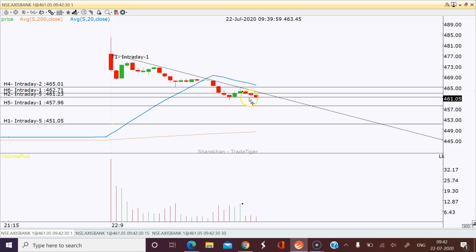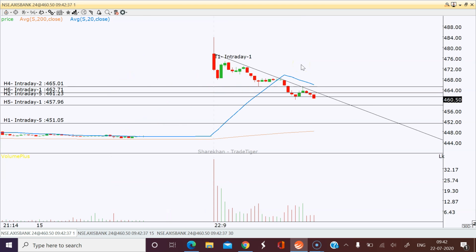The only reason I have shorted is I just drew a trend line and the trend is downside, and there is some more gap, and the news might also be wrong, in the sense that there is not much upside in the banking stocks. We all know that, and the entire market, even if you see Bank Nifty, it is also down today.